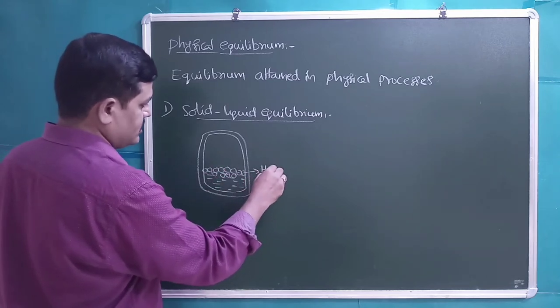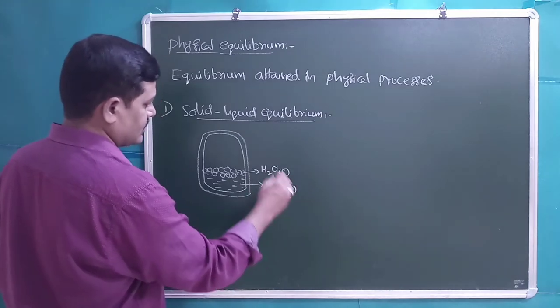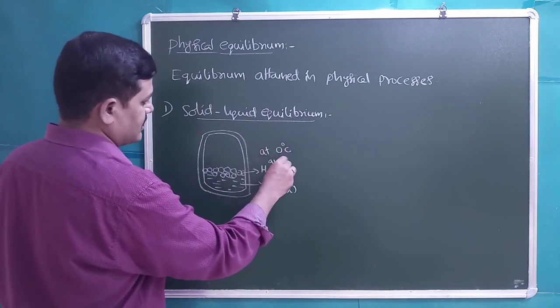This is H2O solid, H2O liquid, both are present at 0 degrees Celsius and 1 atmosphere pressure.